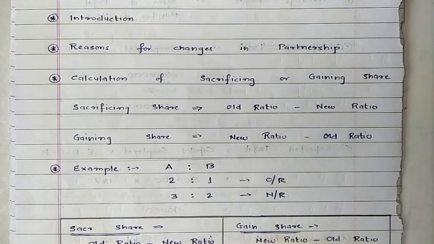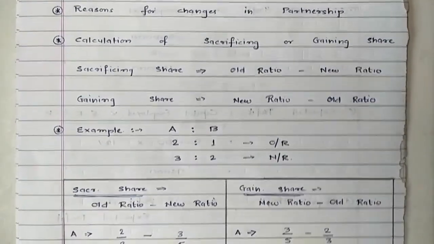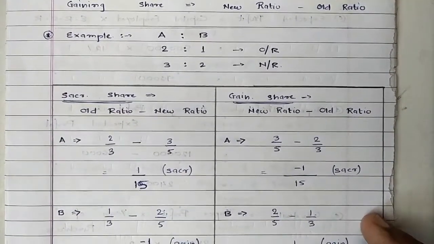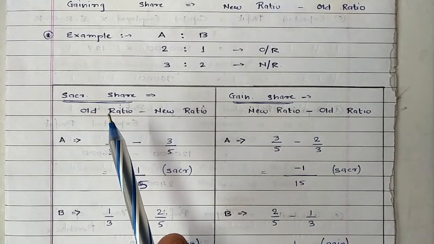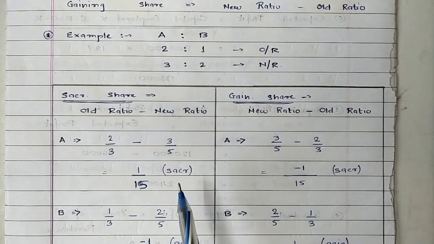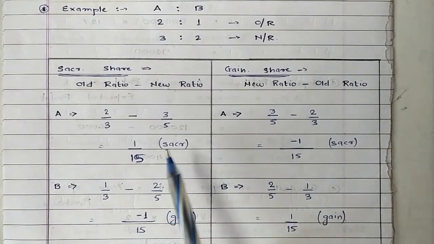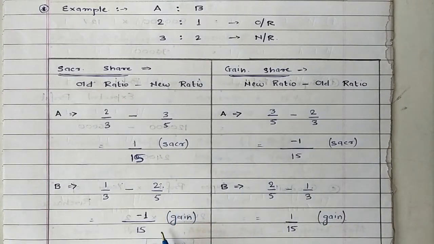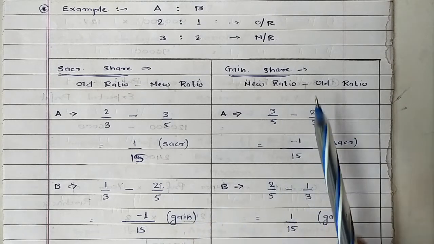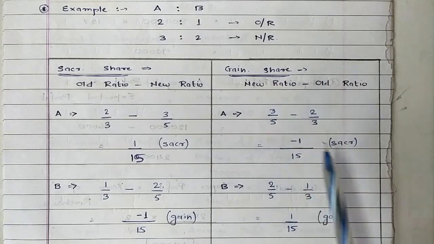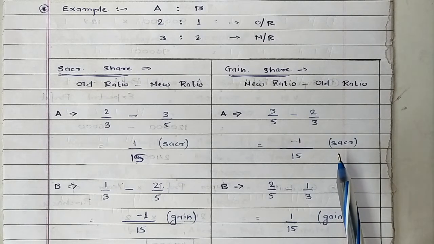Like example we went through, A and B were partners in which old ratio was 2:1, new ratio was 3:2. On simplification, if we apply the formula of sacrificing ratio, resulting answer for A came to 1 by 15 and for B it came to minus 1 by 15, means first partner is sacrificing and second is gaining. Same way, if we apply formula of gaining ratio, formula will be exactly opposite. So resulting answer if comes in negative, it will be termed as sacrifice, and positive will be termed as gain.